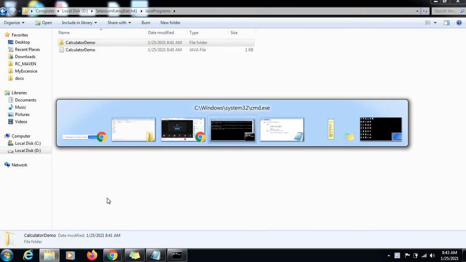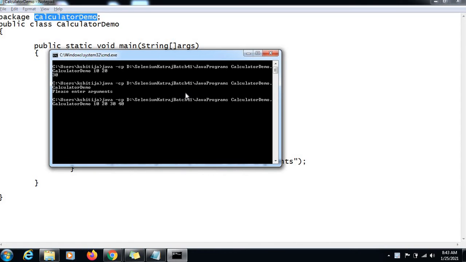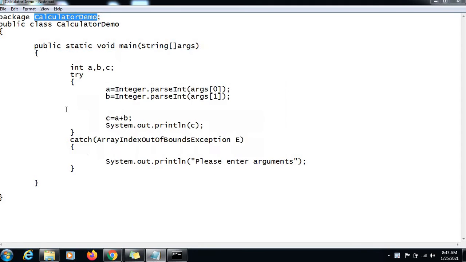Okay, guys, so in this particular program, this calculator demo program, we are working with two arguments, right? Now it works like when you send in the two arguments, it adds those two values and displays us the result. If we don't send them, then what happens? This particular statement results in an array index out of bounds exception, because here we are trying to access an element from the array which does not exist, right?